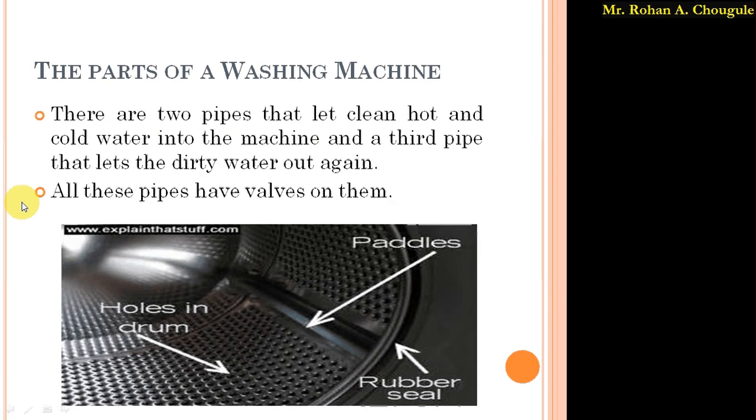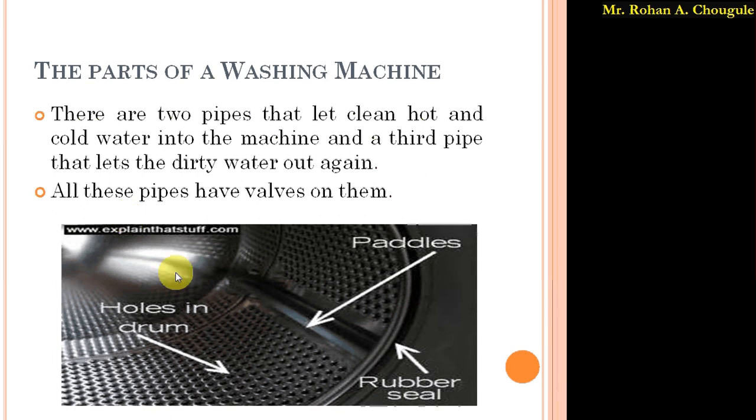Then again, we have two pipes that let clean hot and cold water into the machine, and a third pipe that lets the dirty water out again. So two pipes are used to get the cold and hot water into the washing machine, and the third pipe is used to get the dirty water out of the machine. Again, we have valves placed on those pipes.